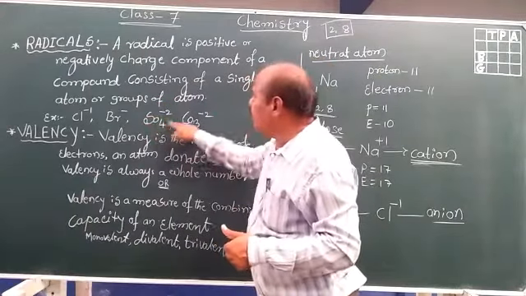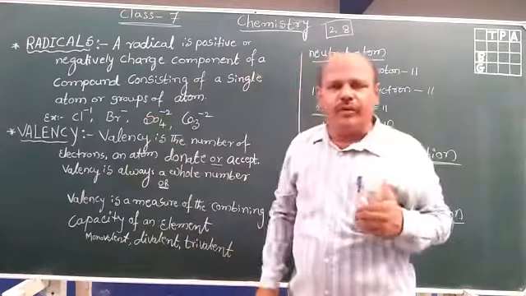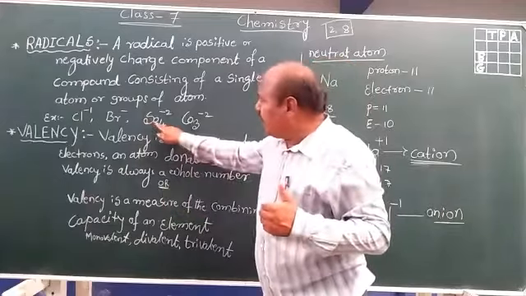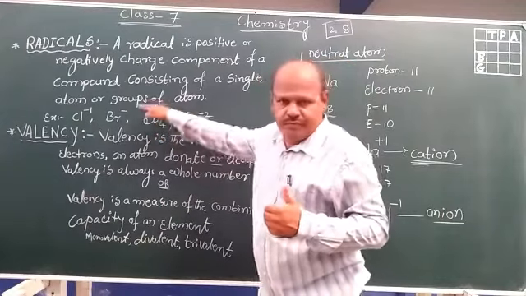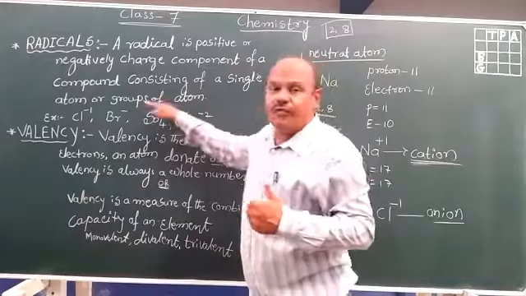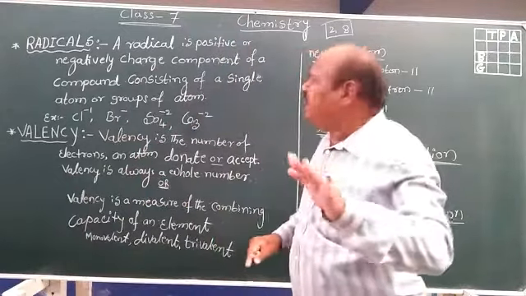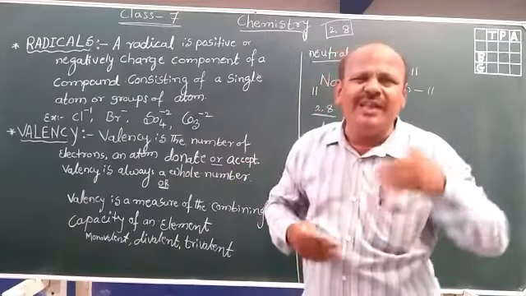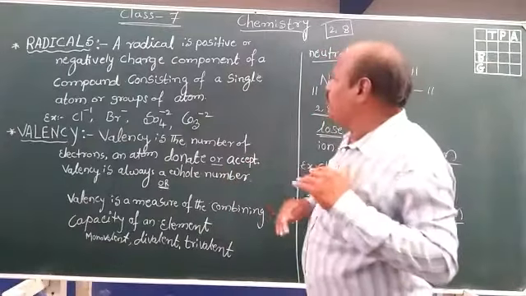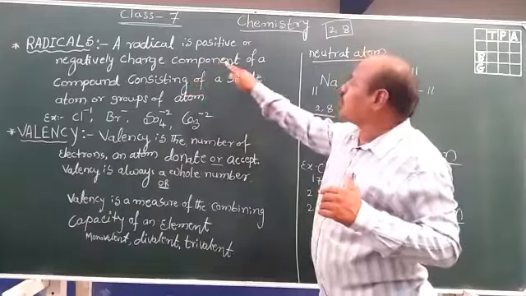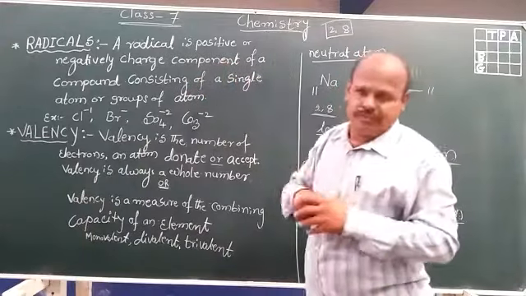For example, SO4 is also a negative radical. Here sulfur and oxygen, a group of atoms, is known as a radical. A radical is a positively or negatively charged component of a compound.